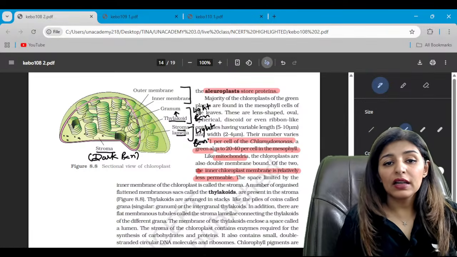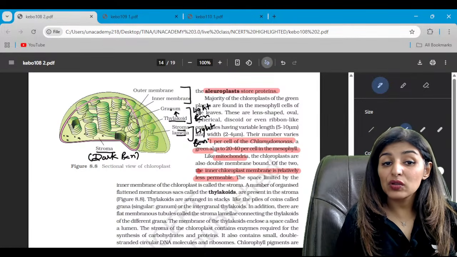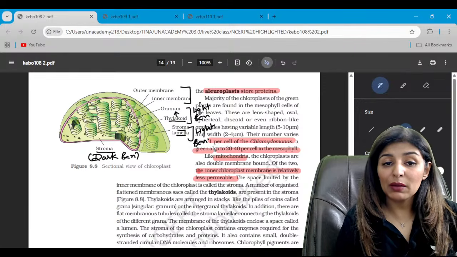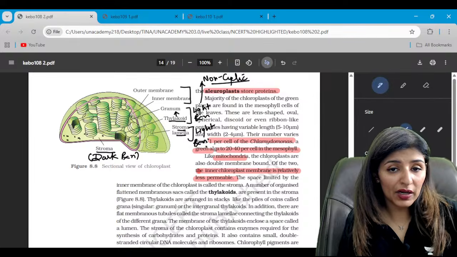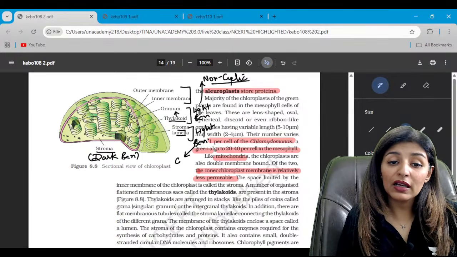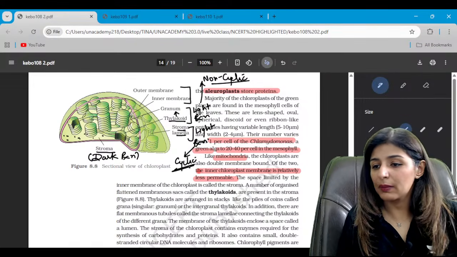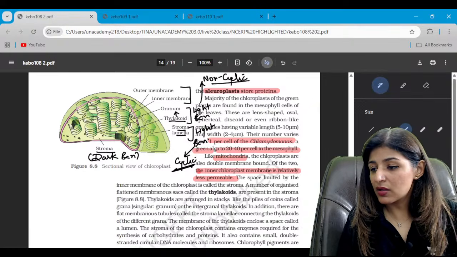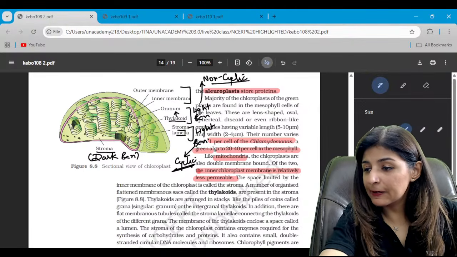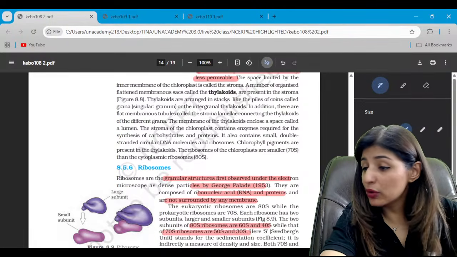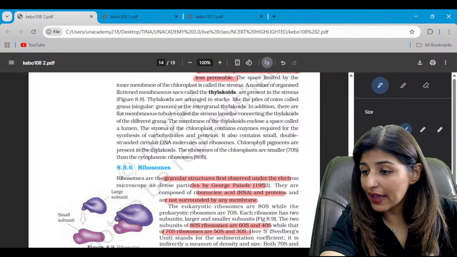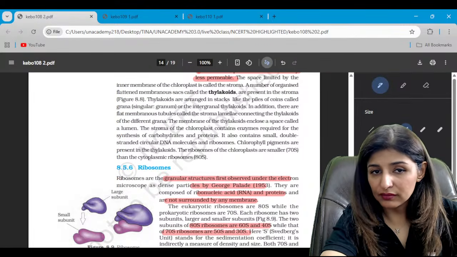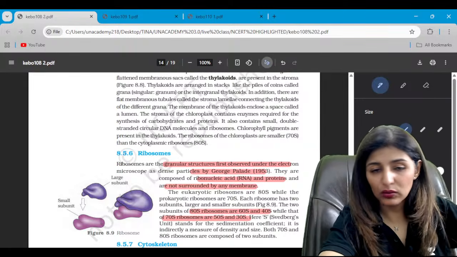Is that clear? Now, the type of light reaction which occurs in thylakoid or granum membrane, what do you call it? Non-cyclic electron flow leading to non-cyclic photophosphorylation. While in stromal lamella, it is of cyclic type. Yes or no? Is that clear? I'm going to complete the diagrams, guys, in this session. So as long as the diagrams go.